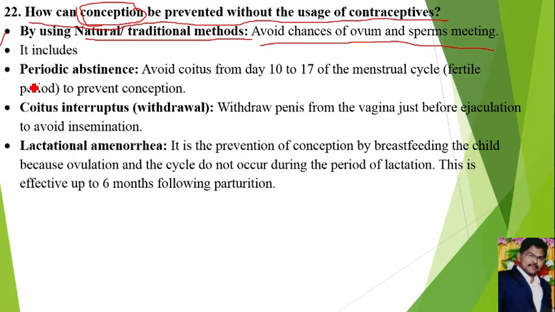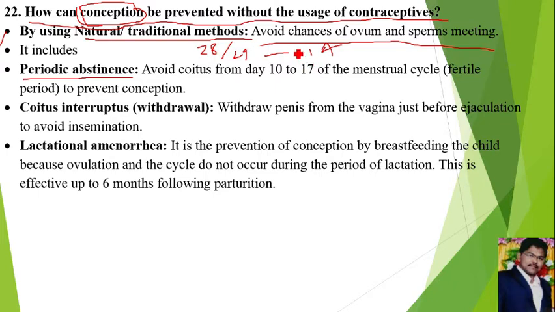These natural or traditional methods are mainly divided into three types. Periodic abstinence. Periodic abstinence means, during the menstrual cycle, which is 28 to 29 days long, there is a chance of release of the ovum on the 14th day.